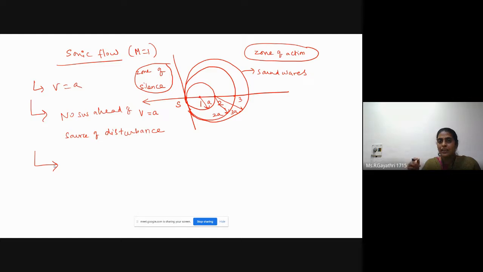Okay, next we can see two zones, zone of silence, zone of action. There is no sound wave ahead of the source of disturbance. That's why this zone is known as zone of silence. But we can see pressure waves or sound waves in the zone of action. Please note this one.